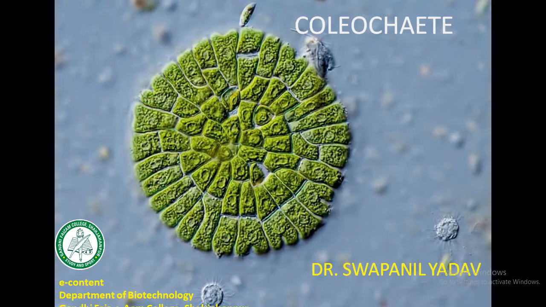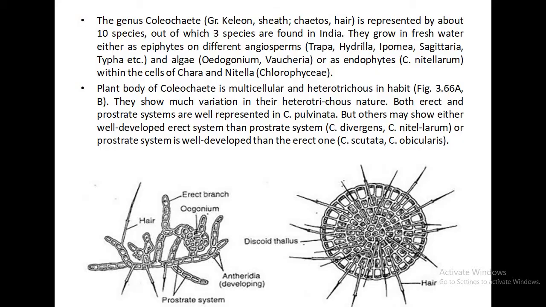The thallus is multicellular, heterotrichous with both prostrate and erect systems. Some species have only an erect system, while others have only a prostrate system. Coleochaete scutata has a discoid thallus.